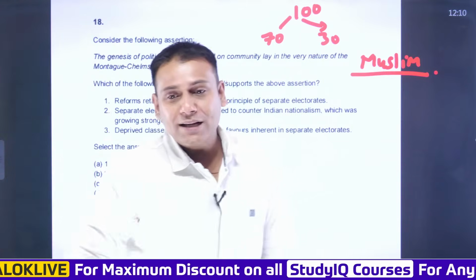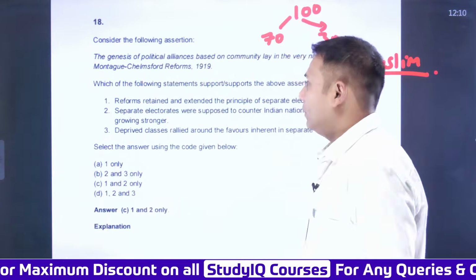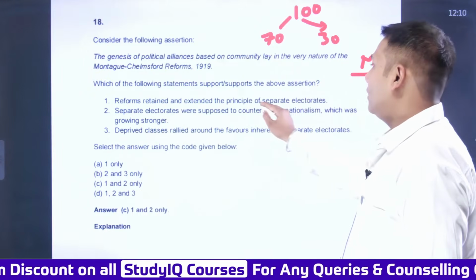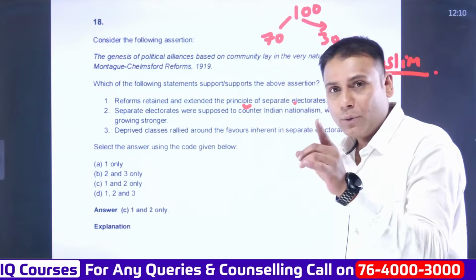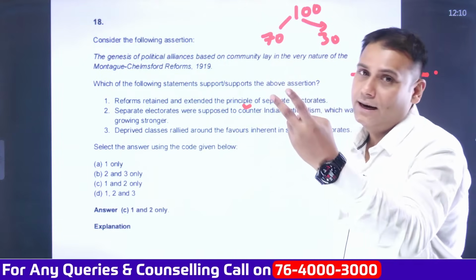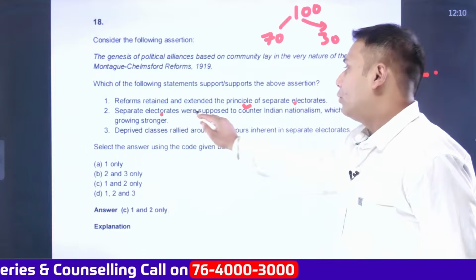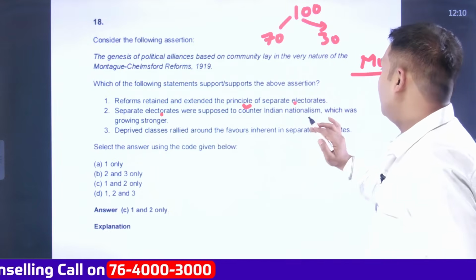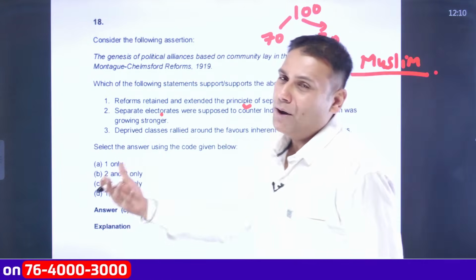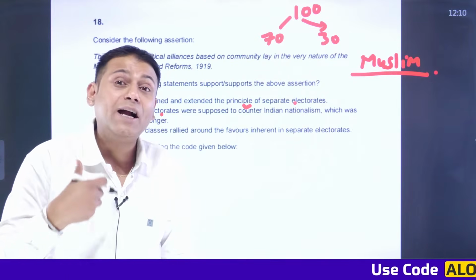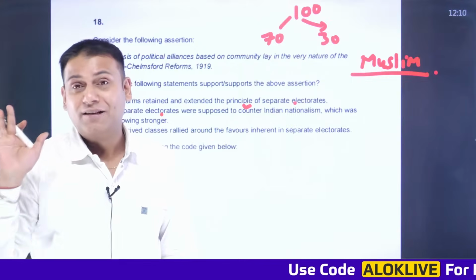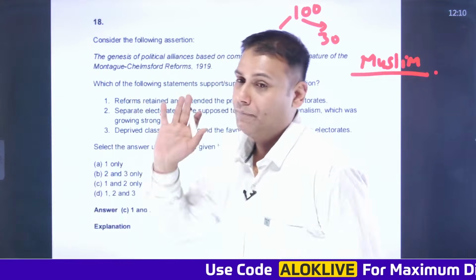So as a part of the first statement, the reforms retained and extended the principle of separate electorate in 1919. Correct. Separate electorate was there in 1909, and again it is there in 1919. Separate electorates were supposed to counter Indian nationalism, which was growing stronger. In simple words, separate electorate was a step, specifically as a kind of antidote to the growing nationalism. That is again a true statement.